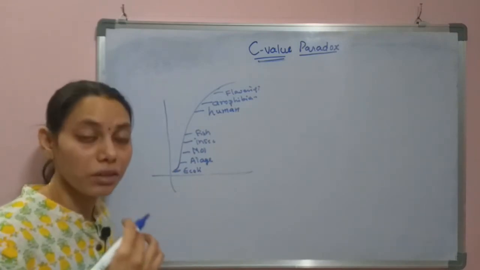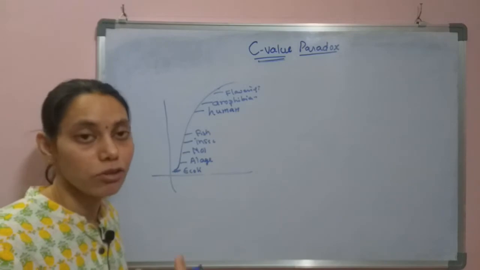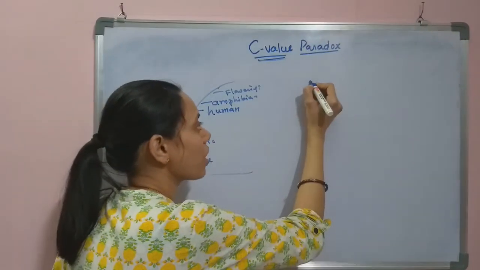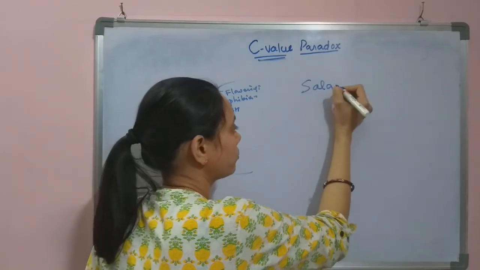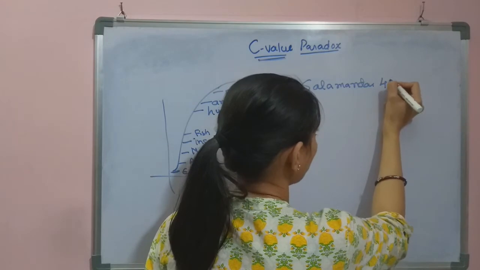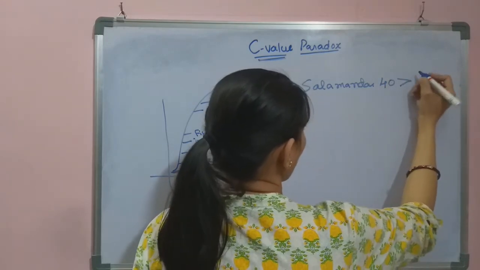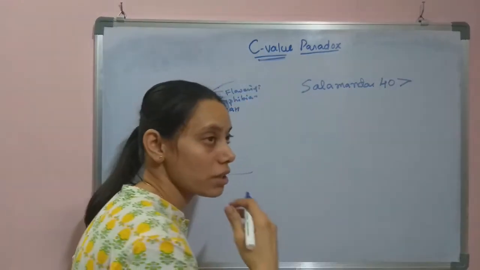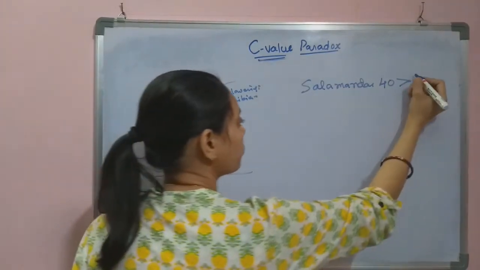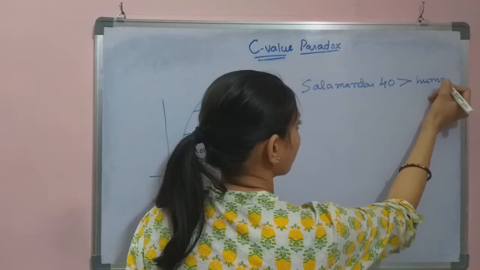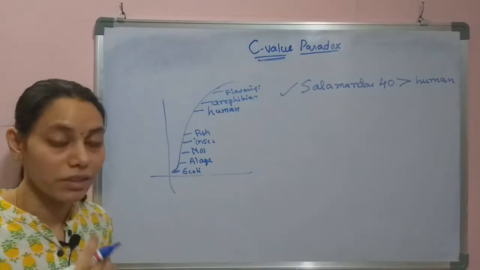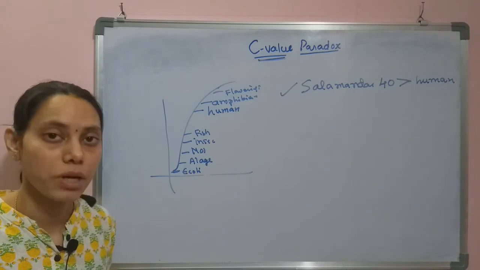That means they must have lesser genetic content or C-value, but it is not true. Some of the amphibians like salamander have 40 times higher C-value than human beings. This is one of the examples where the C-value paradox is predominant.